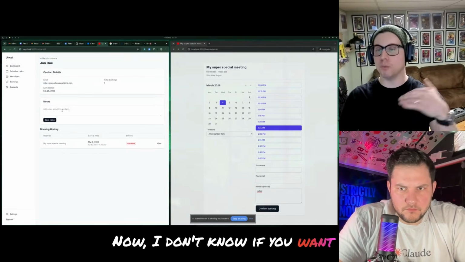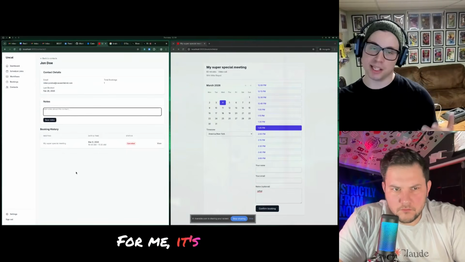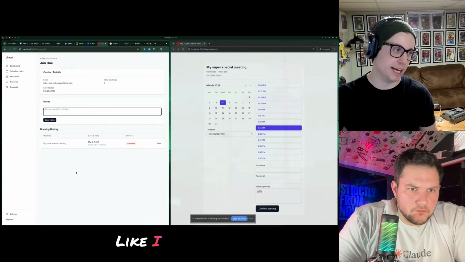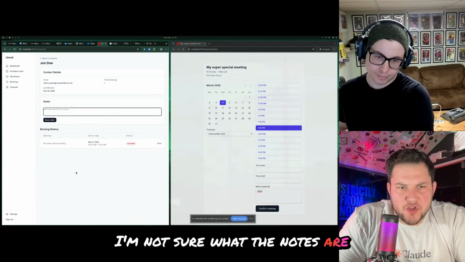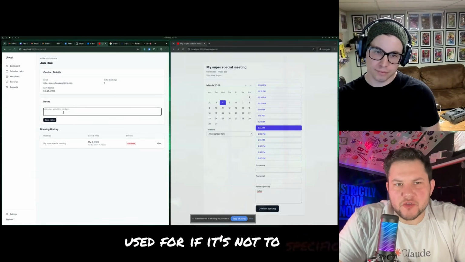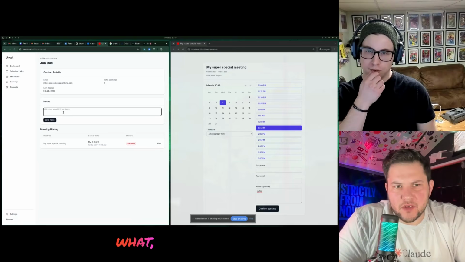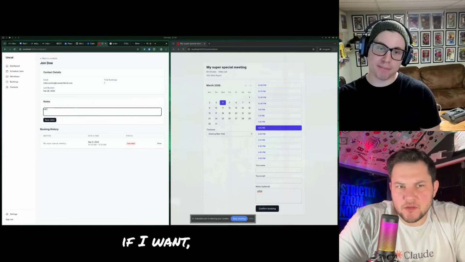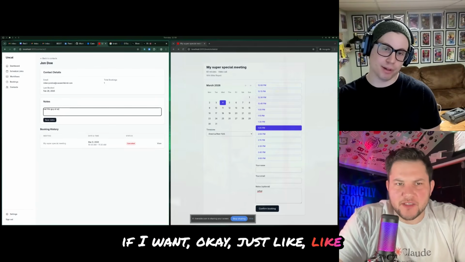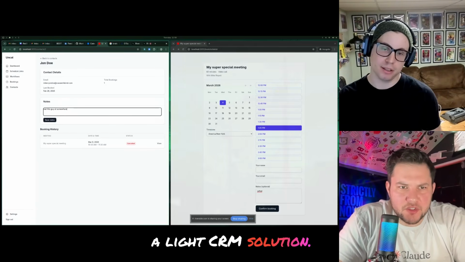Now, I don't know if you wanted to see notes as a list. For me, it's fine to just keep a little note. I don't really do the notes thing anyway, so I wouldn't add that. I'm not sure what the notes are used for if it's not for specific booking history. This is just general notes on the contact. So if I want, yeah, like met this guy at, just like a light CRM solution.